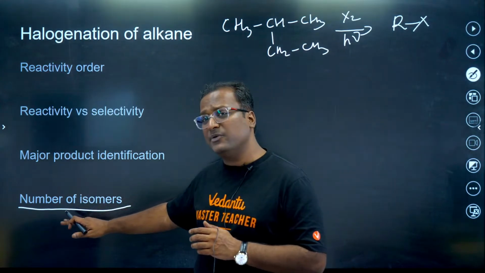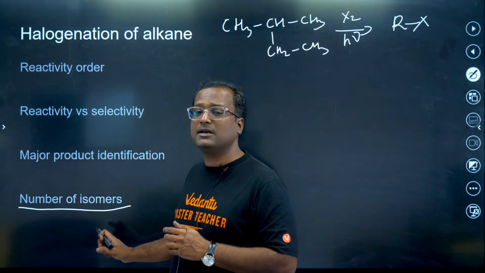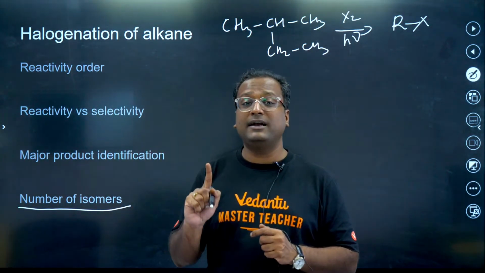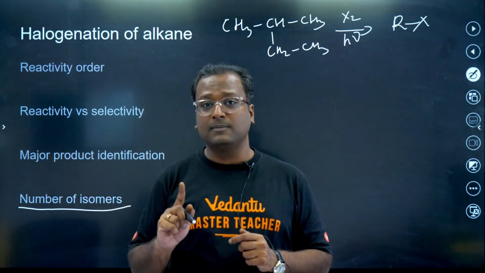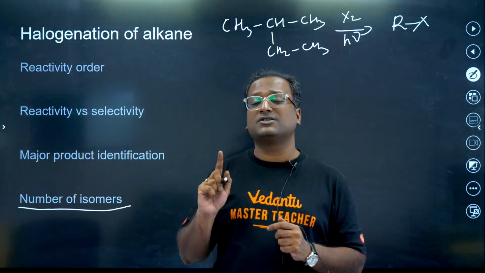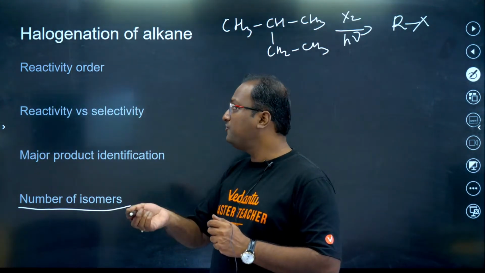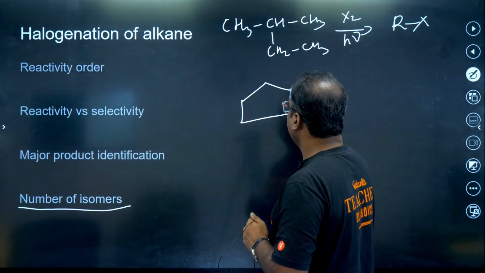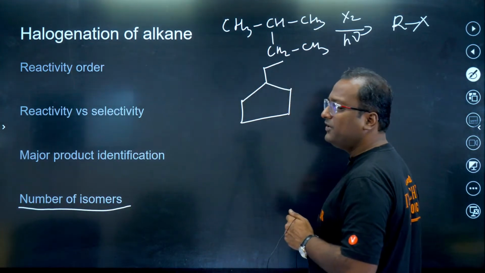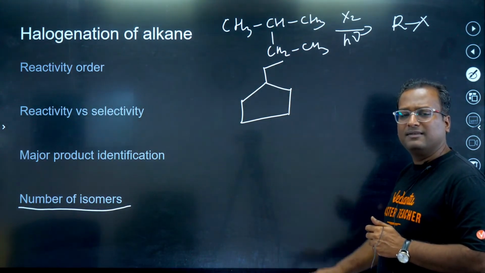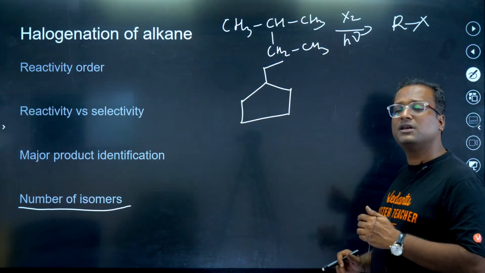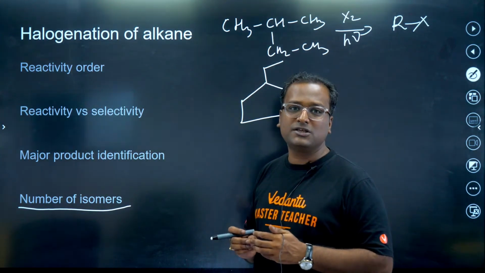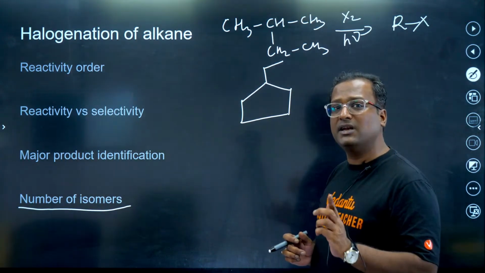And the easiest way to crack this part of the reaction, that is number of stereoisomers, is to first write structural isomers. To be very specific, first write position isomers. For example, suppose we have this compound given to us, okay? There's an ethyl group attached to cyclopentane. The question is the number of total isomers formed after monohalogenation. So first, write position isomers.